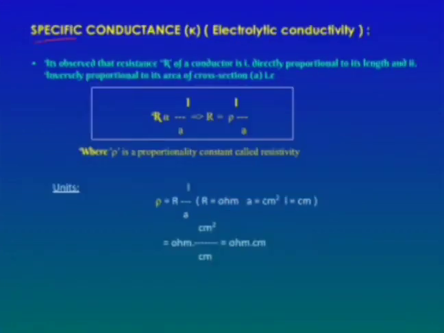Next one, that is specific conductance, or it is known as electrolytic conductivity. Another name for the specific conductance is electrical conductivity. It is denoted with K. Here K means kappa.